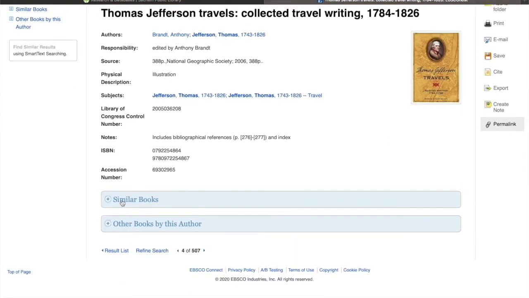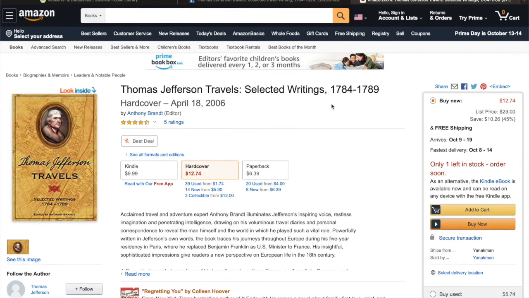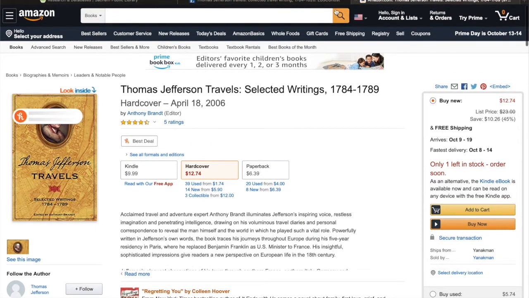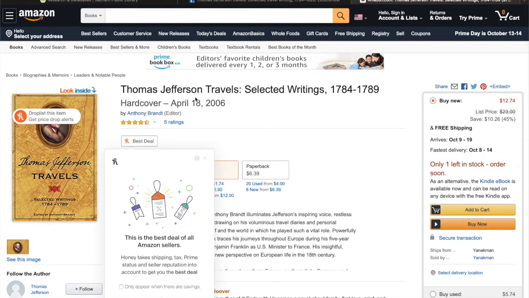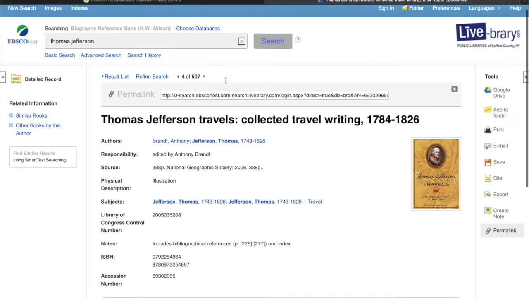It also has this really cool feature. You can find some similar books. So if this was a book that you liked and you were looking for, you can find some similar ones. When you click on it, it also takes you to a place where you can get it, where you can buy it. So if you were looking for a book to buy, you can click on it, it'll take you to wherever you can buy it.